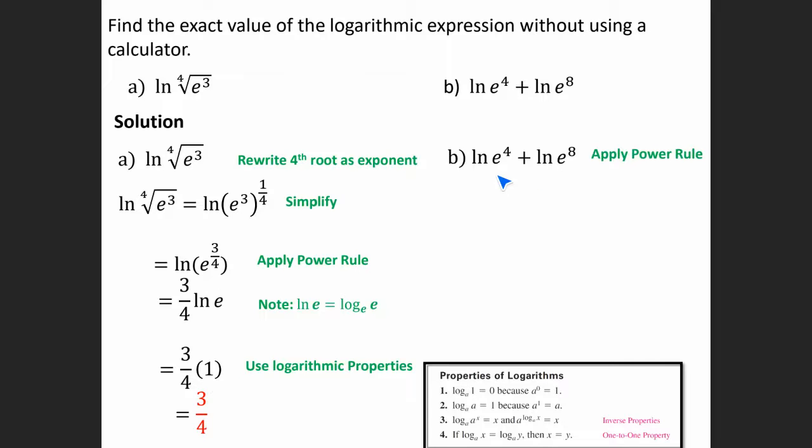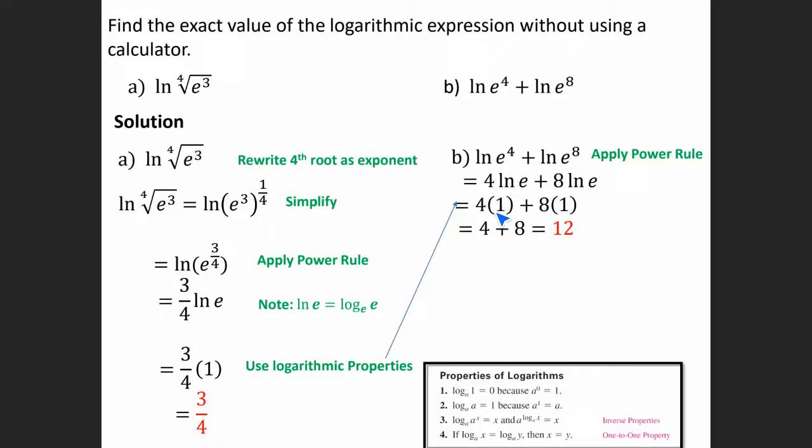Let's try the next one. Natural log of e to the 4th plus natural log of e to the 8th. We can apply the power rule and get our exponents to the front of the log. So here we end up with 4 natural log of e plus 8 natural log of e. What is natural log of e again? That's going to be a 1. So we get 4 times 1 plus 8 times 1. So 4 plus 8 is equal to 12. Any questions on this example?